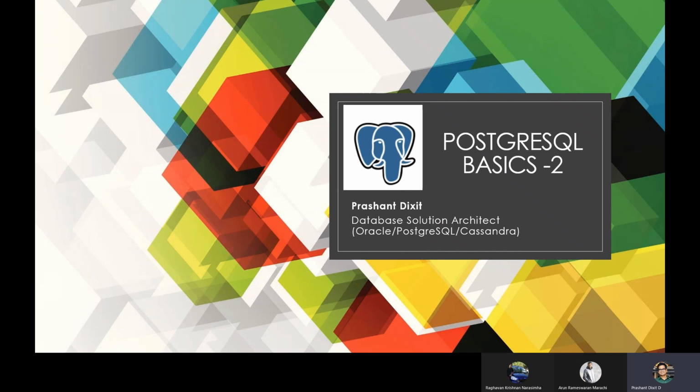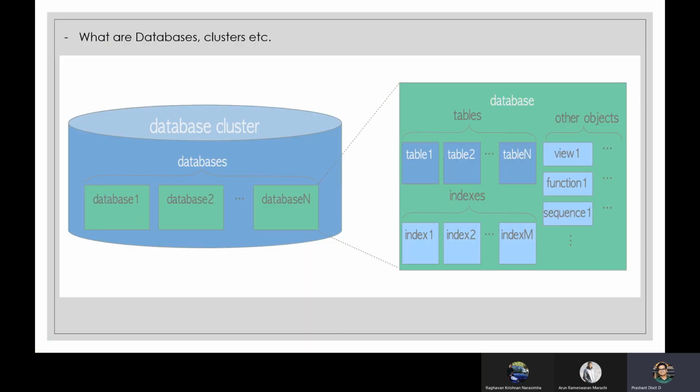So today, what we'll do, I have a virtual machine. I'll connect to that and show you, because I have both open source Postgres installed and EDB Postgres version 12 installed there. I'll connect with the EDB Postgres one and show you how things look, how you connect with the database, how you check the connection details, and other miscellaneous topics. This is the first topic that we're going to cover today.